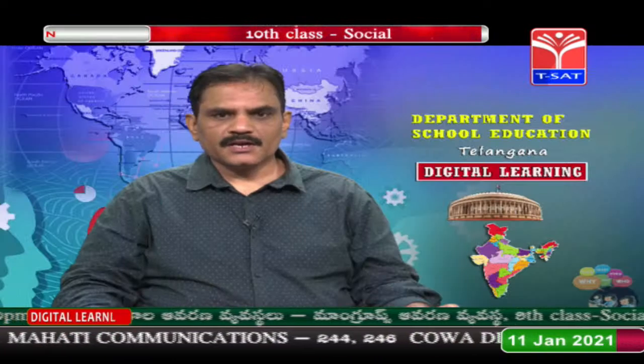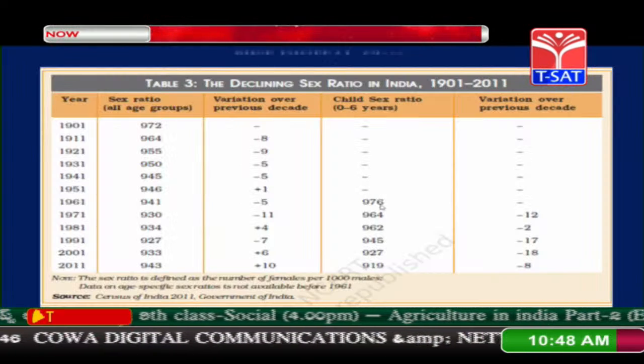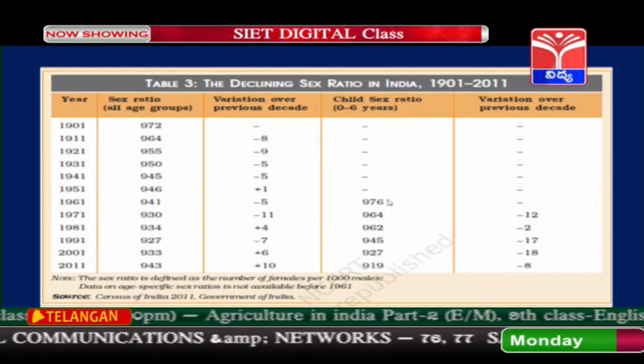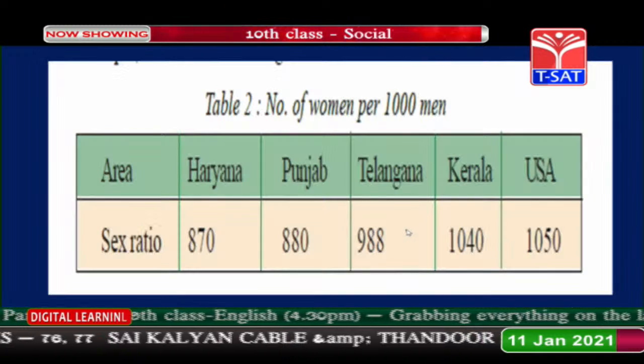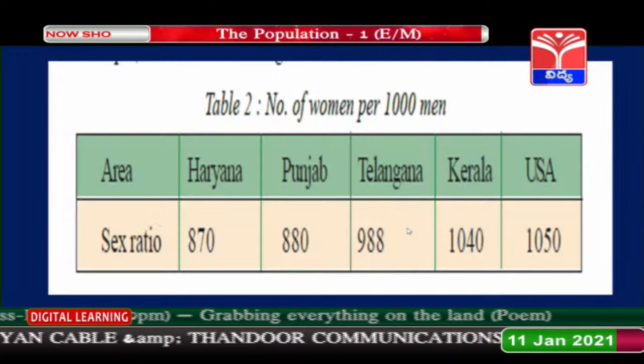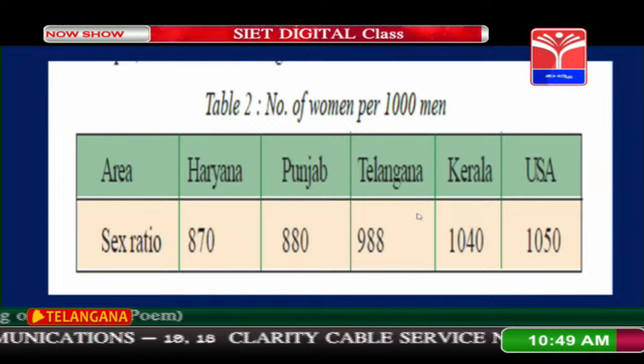Here you can see, we have already examined this table, the child sex ratio is going on decreasing, from 976 it came down to 919. Now, here we can see the statistics of India as well as the USA.